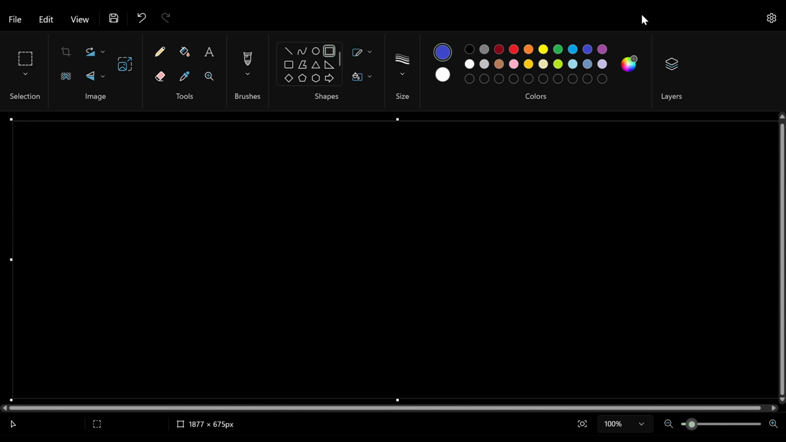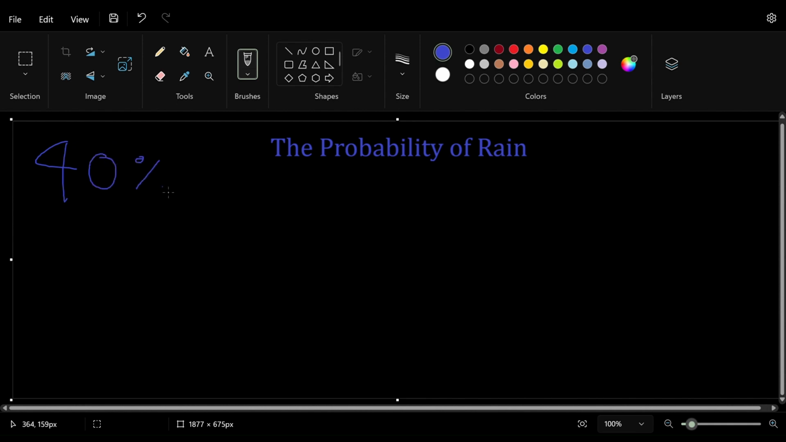So today I want to cover an example of probability in the real world that is used frequently by people every day, yet people don't understand how it actually works. And this example is the probability of rain. So let's say the weather forecast says there's a 40% chance of rain in the area. That there's a 40% chance of rain today.